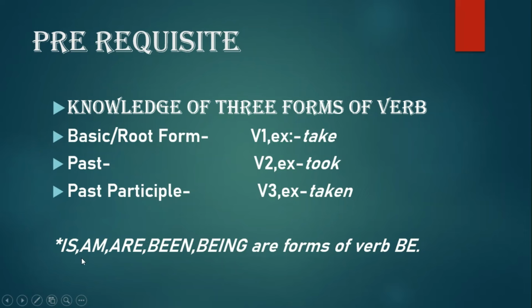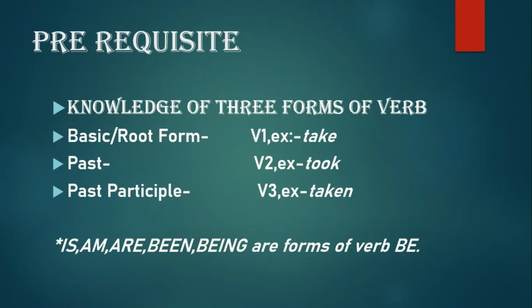Now, you should be aware that is, am, are, been and being are also forms of the verb be. So be is not exactly a main verb, but we use different forms of this verb. For example, I am going, she is talking, we are coming, they have been doing, she is being naughty. So these are also forms of the verb be.